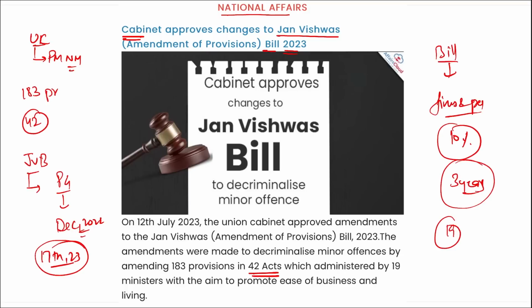Correct? Then the amending of these 42 laws, these are governed by various union ministries that include finance, food production, distribution, financial service, agriculture, commerce, environment, road transport and highways, post, electronics and IT. Correct? So this is regarding your Jan Vishwas bill, the changes that have been approved by the Union Cabinet recently.